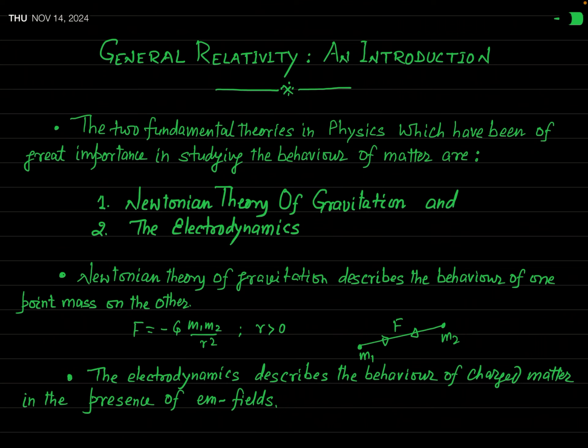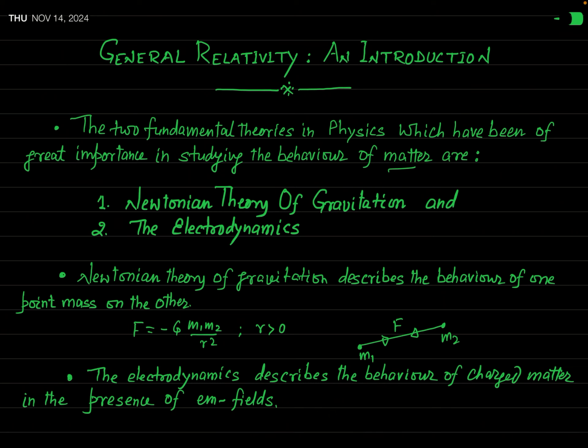In fact, you know, there are two fundamental theories in physics which are of great importance, particularly in studying the behavior of matter. Before general relativity, physics was known as classical physics. So, you can say that in classical physics, there are two fundamental theories to discuss the behavior of matter.